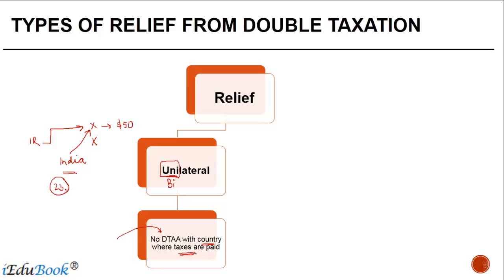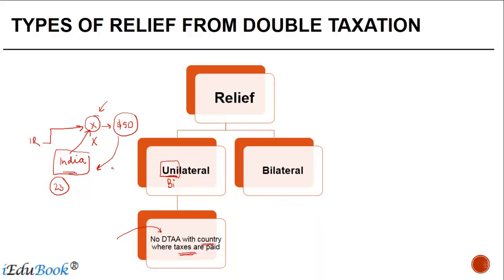In such a case, in order to promote trade, India may decide that even though a treaty is not available, we are going to provide a relief to this person, and therefore whatever taxes he has paid on the income in country X, we are going to give a credit of that against the Indian taxes.